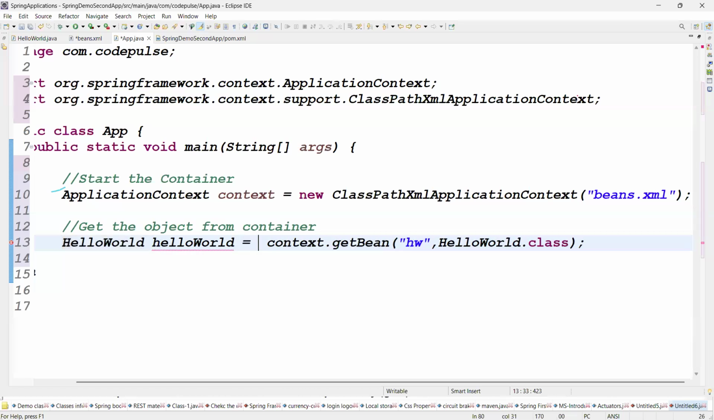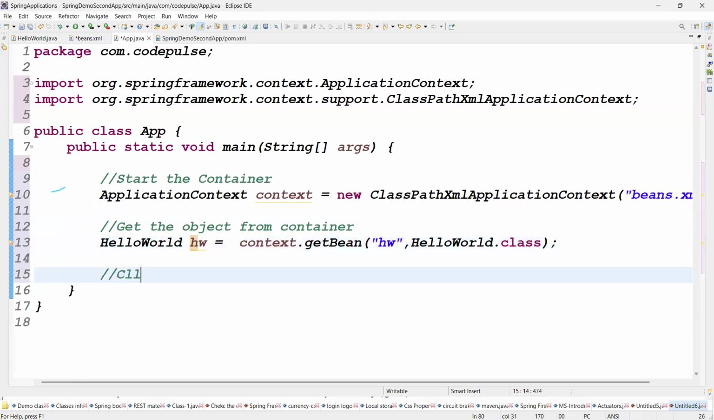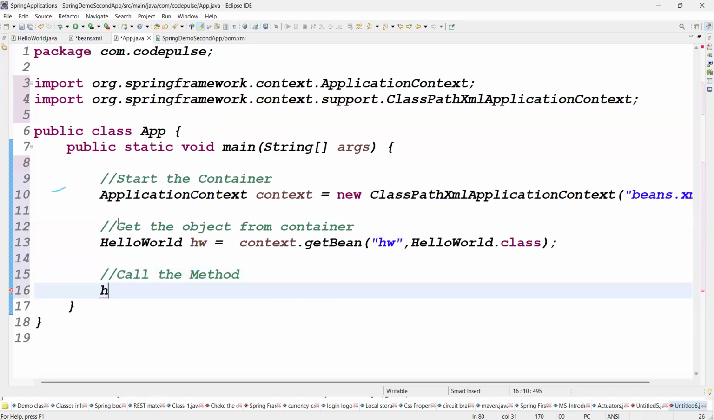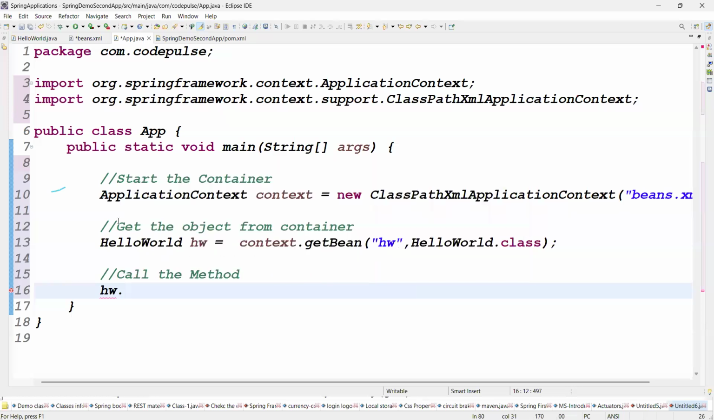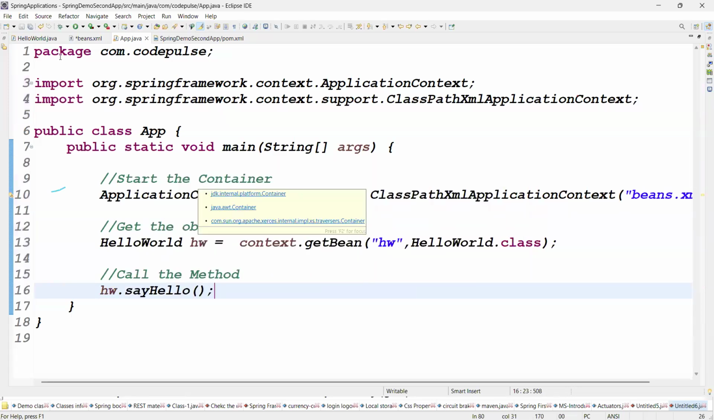So you can take the right side as HelloWorld. You can take the reference variable very small, better. Then after that, call the method. How to call the method? HW dot, what method is that? sayHello, right? That's it. Guys, are you clear now?